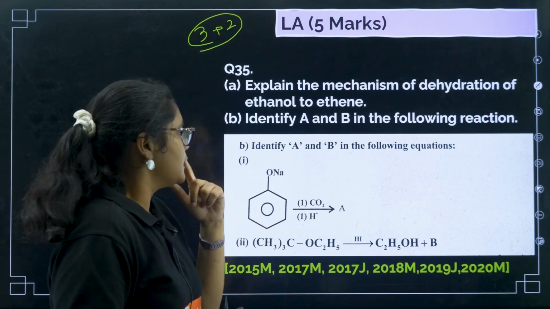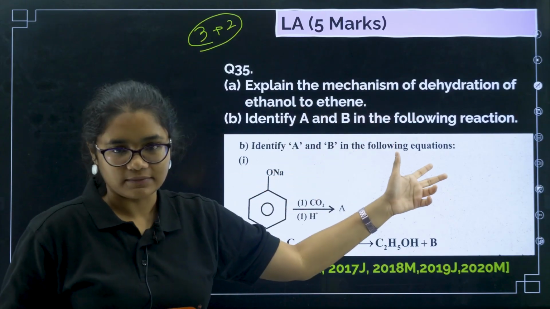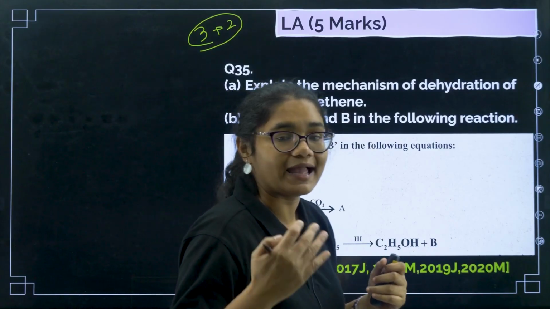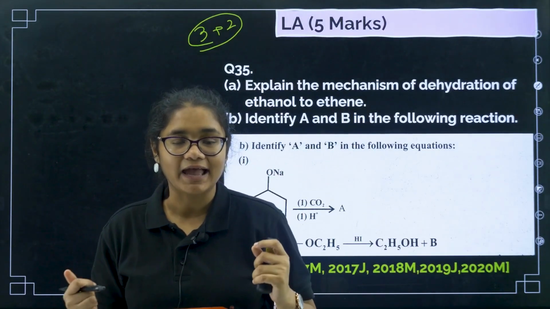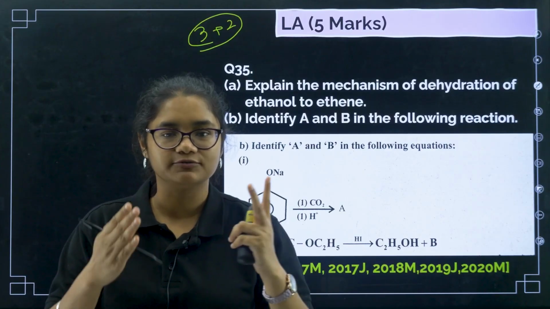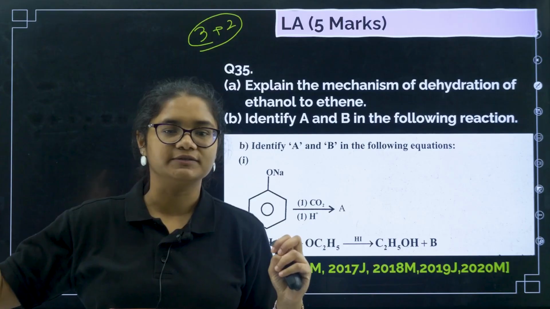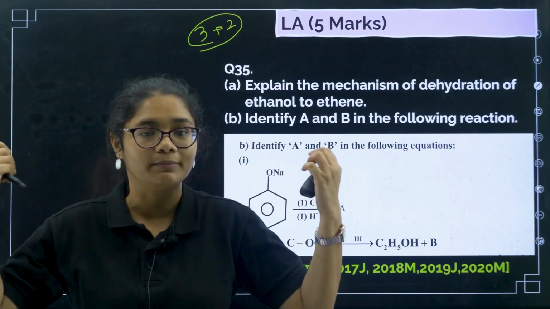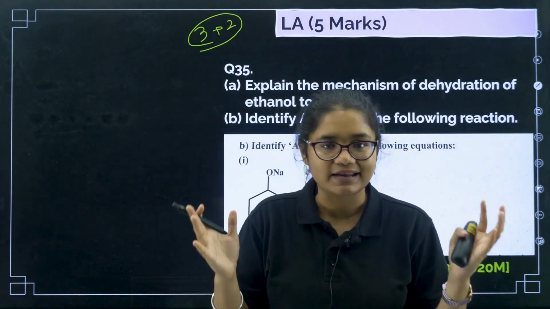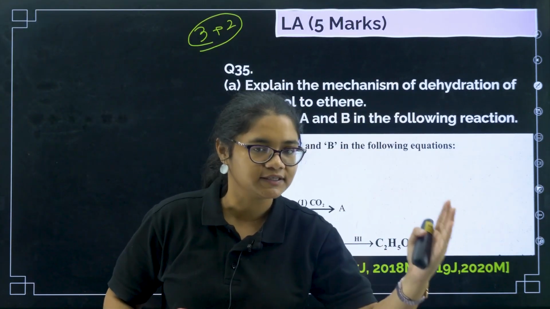Done? Okay. Now the question is, explain the mechanism of dehydration of ethanol to ethene. If you remember the reactions of alcohols, they were of 2 types. First is cleavage of OH bond, where we discussed acidity. I am telling you again and again to memorize and recollect, so I am also trying to recall again and again. In the reactions of alcohols, first there are 2 categories: cleavage of OH bond and cleavage of CO bond.